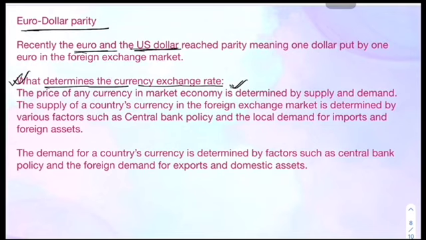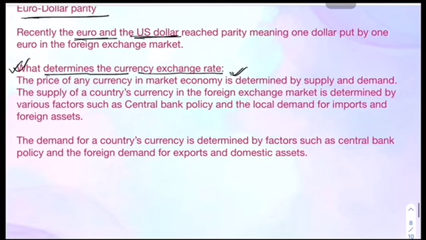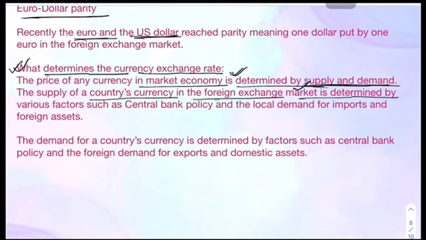Actually, UPSC is known for asking conceptual questions. So if there is a conceptual question, then you should be very clear about the concepts, that what determines the currency exchange rate. The price of any currency in the market economy is determined by supply and demand. So any market economics and any market dynamics is dependent on supply and demand calculus, right? The supply of a country's currency in the foreign exchange market is determined by various factors such as central bank policy and local demand for imports and foreign assets.